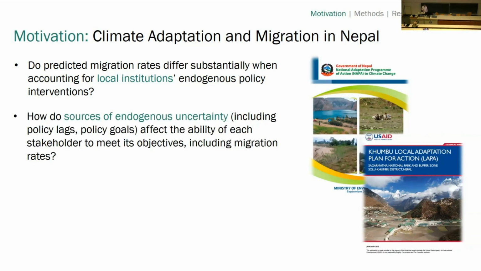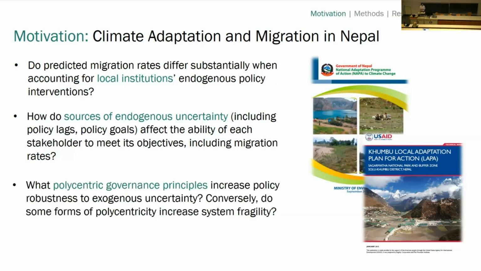So our main questions are, do predicted migration rates differ substantially when we account for local institutions' response? How do sources of what we call endogenous uncertainty, things like policy lags or different policy goals, affect different decision-making agents' ability to meet their objectives? And then more broadly, connecting to the polycentric governance literature, what principles of polycentric governance can help increase policy robustness to exogenous uncertainty, things like climate shocks or macroeconomic shocks? And conversely, do some principles actually increase fragility? I'll mostly focus just on the first question for the next few minutes, but I'm happy to chat further about the others.